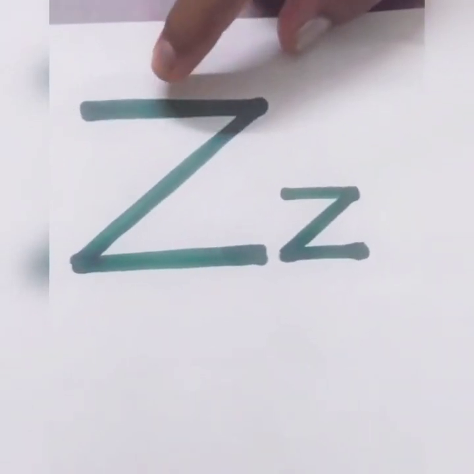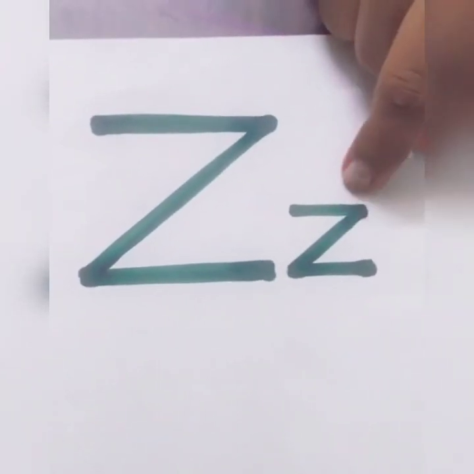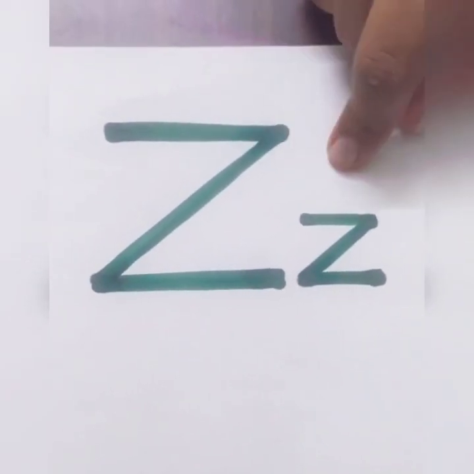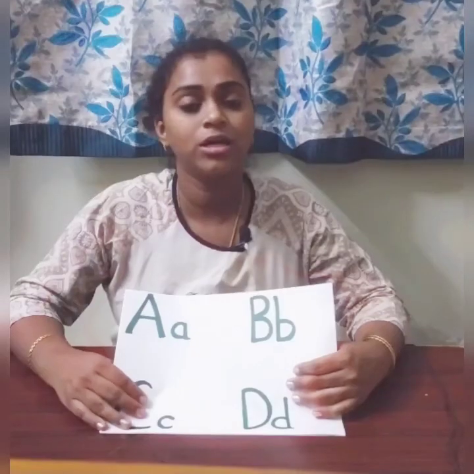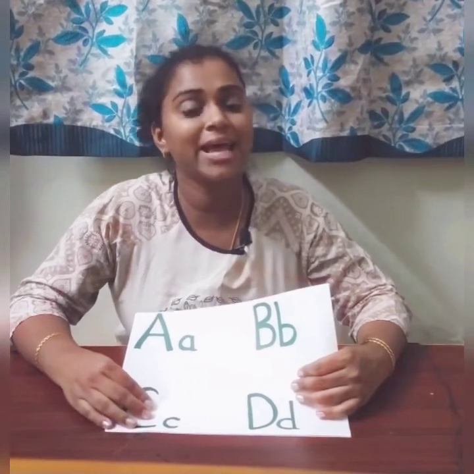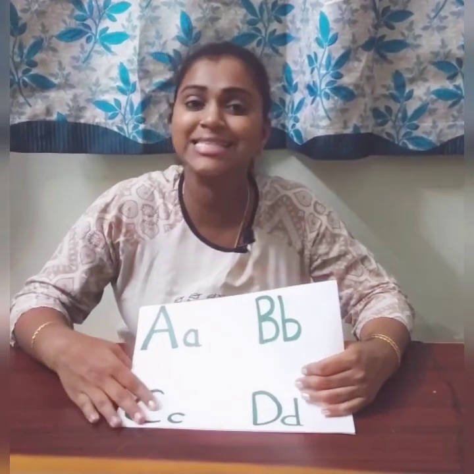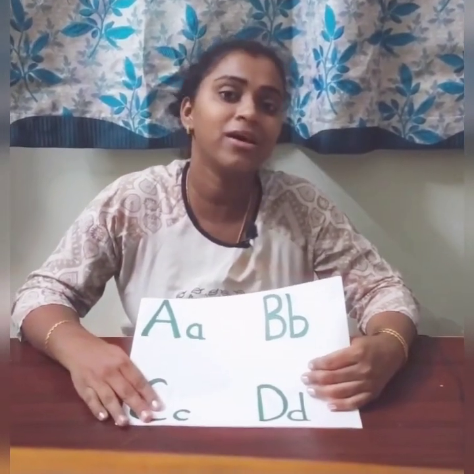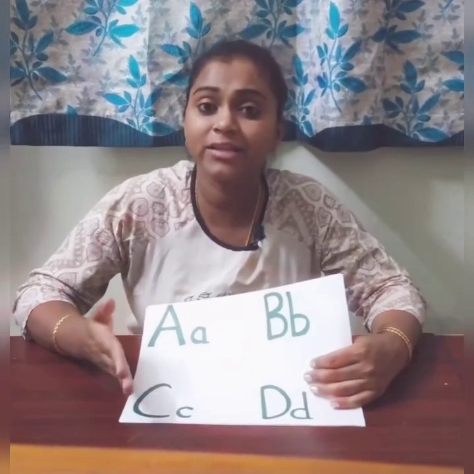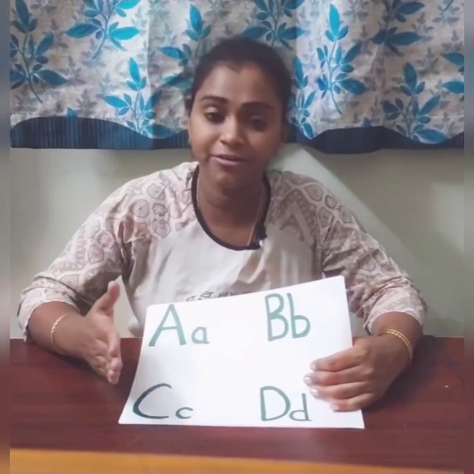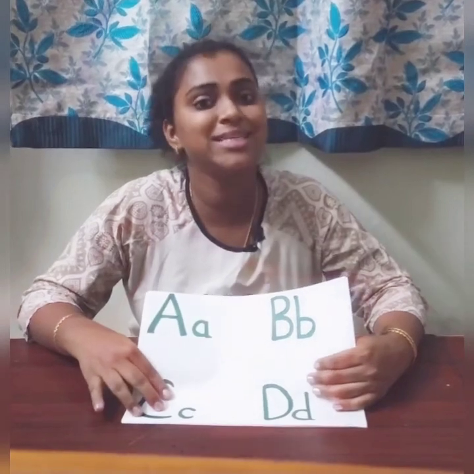This is uppercase Z. This is lowercase z, which says Z. So we learned about the uppercase and lowercase, or also we call them capital letters and small letters of the alphabet. The capital letters and small letters are different in writing, but they sound the same.